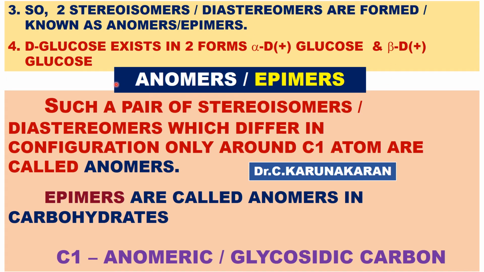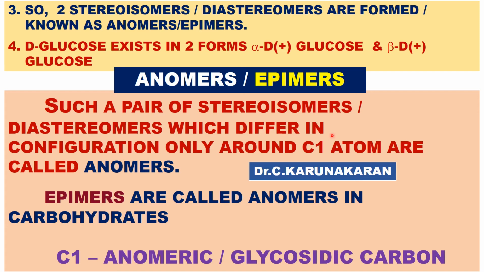So what are anomers? What are epimers? It is defined as a pair of stereoisomers or diastereomers which differ in configuration only around the C1 carbon atom. All the configurations are the same; they differ only at the C1 carbon atom.